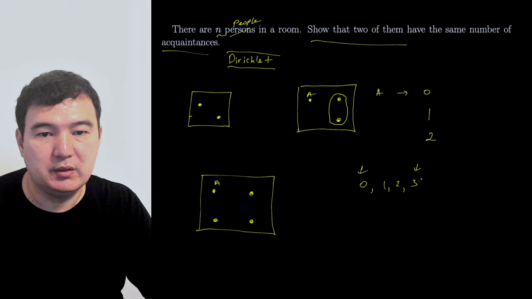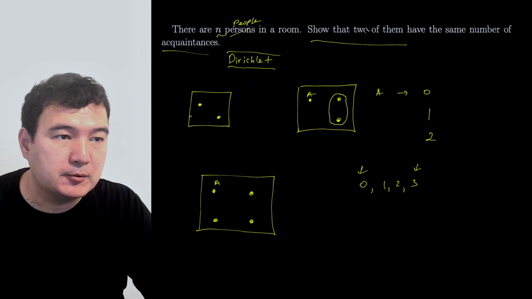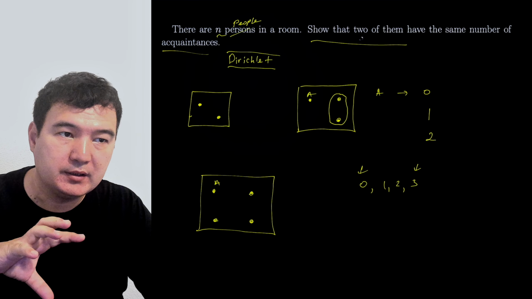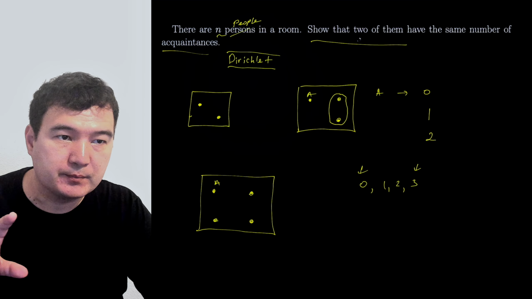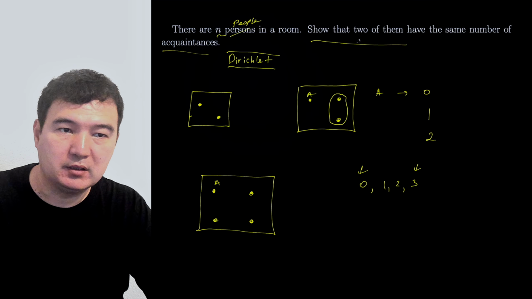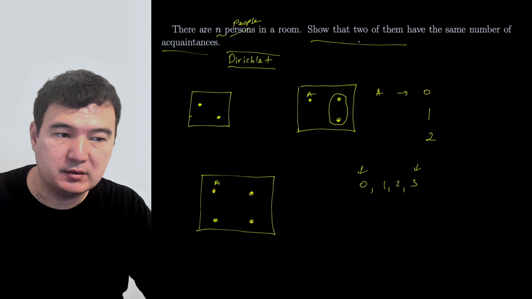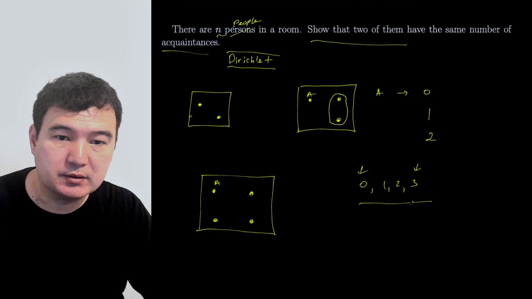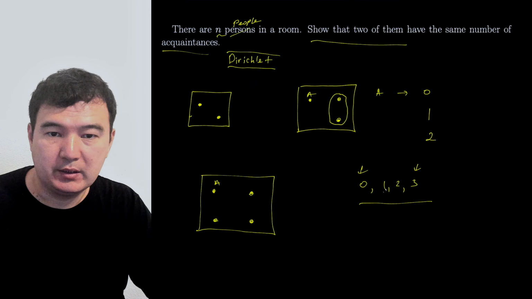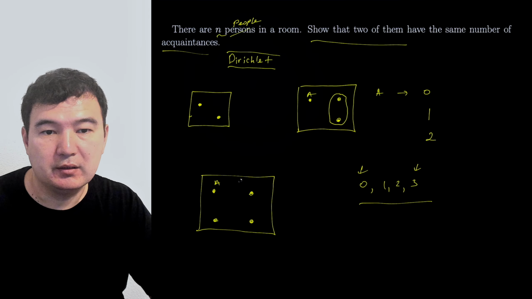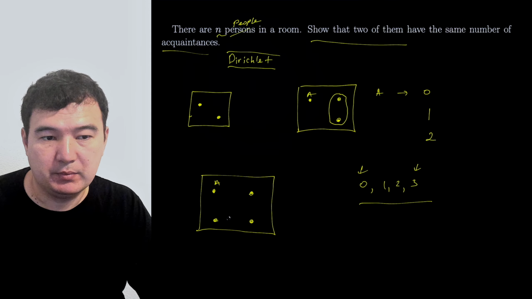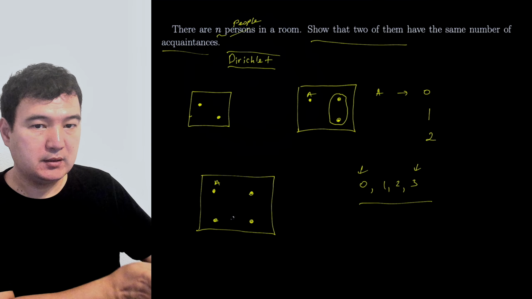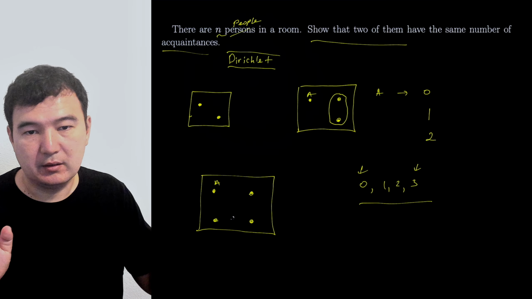If you assume the opposite by contradiction, that everybody has a different number of acquaintances, what does it mean? For different numbers, we have only 4 options: 0, 1, 2, 3. And we have only 4 people.